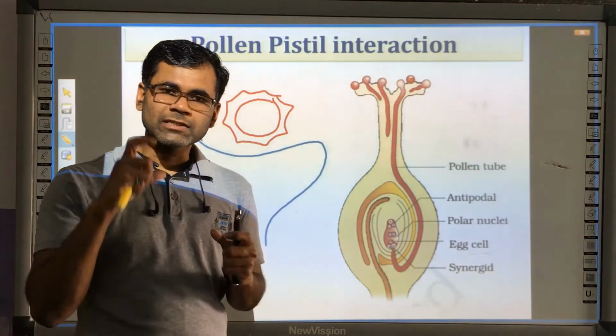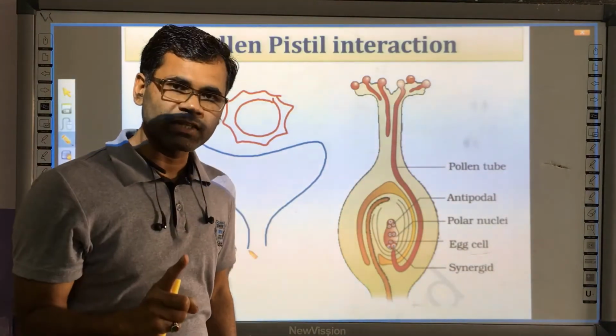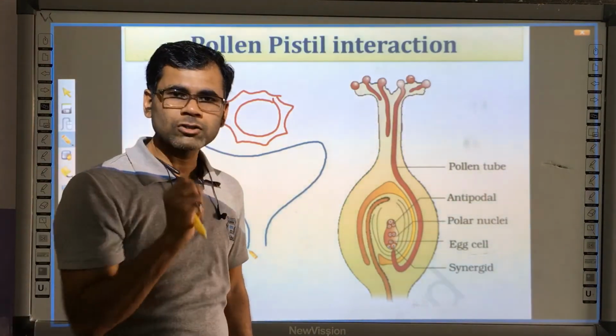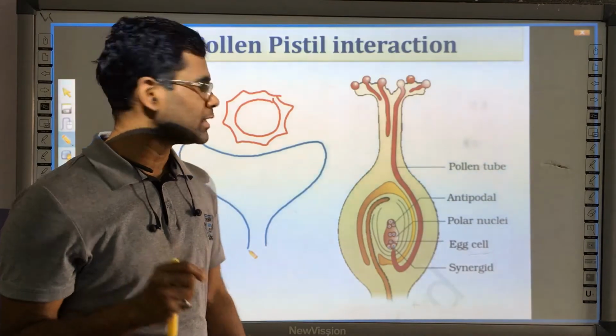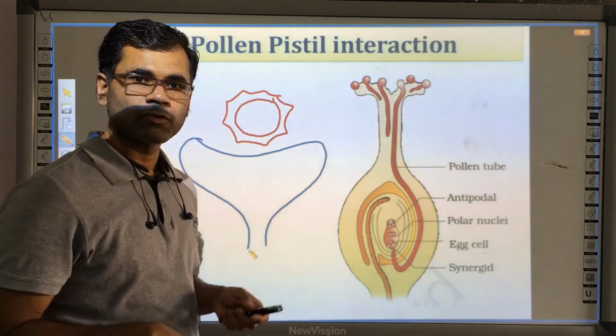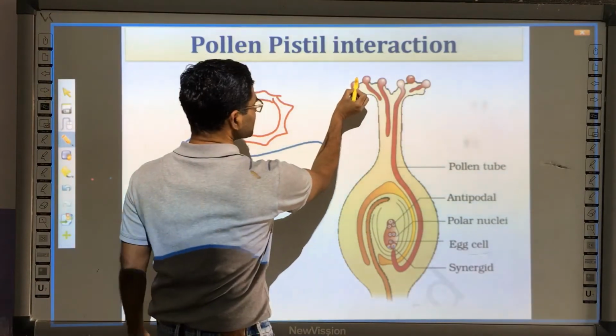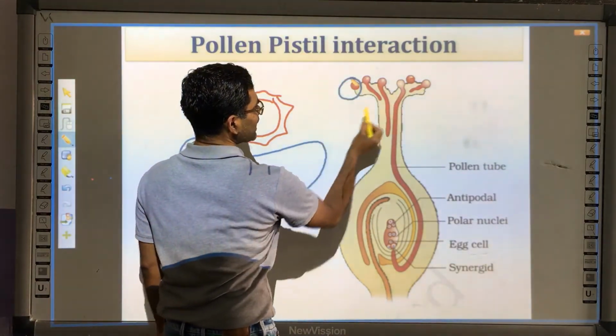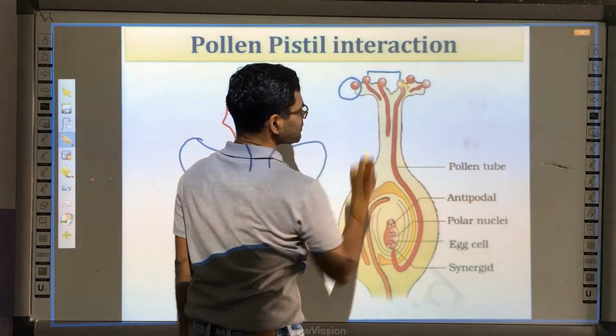Once the stigma gives the green signal that this pollen grain belongs to the same species, then only the extension of the pollen tube takes place. For example, suppose this is the pollen grain of a different species, and these are the pollen grains of the same species.